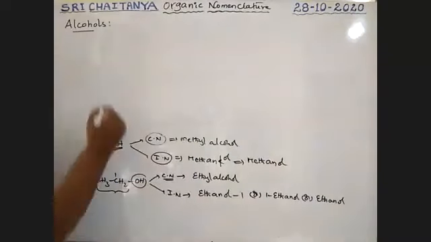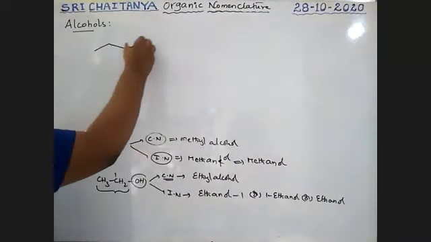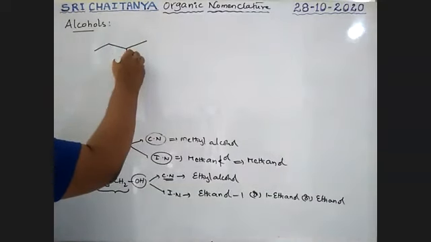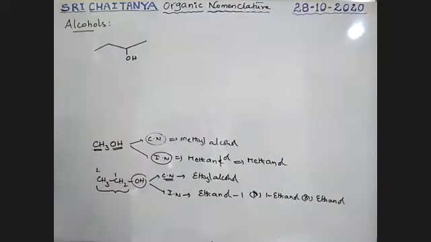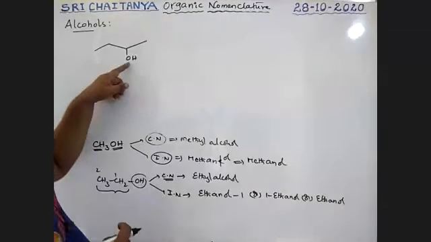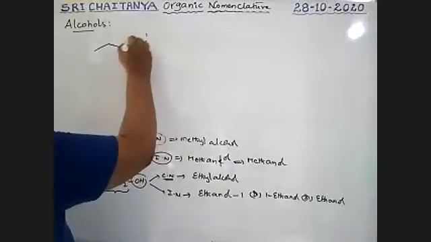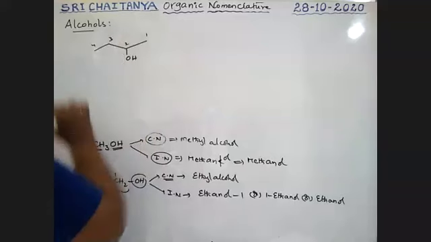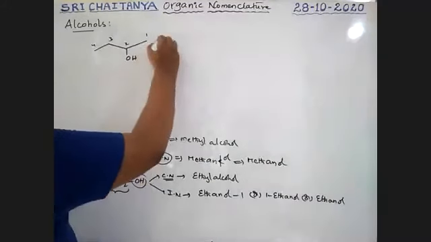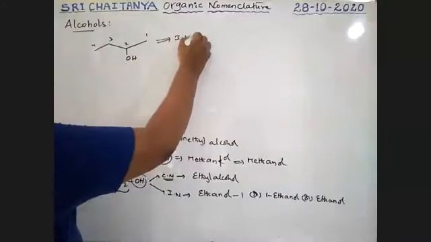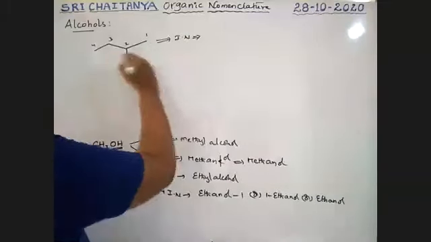See here. What is the name of this compound? See, boys, this is OH. The OH-attached carbon should be the lower-numbered carbon. Therefore it is first carbon, second carbon, third carbon, fourth carbon. So its IUPAC name is but...